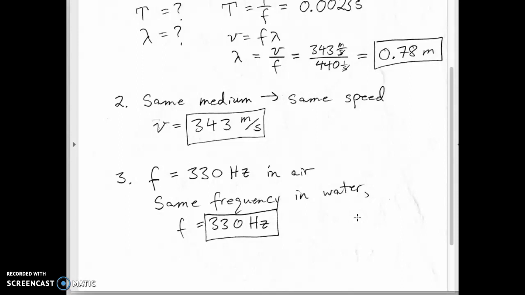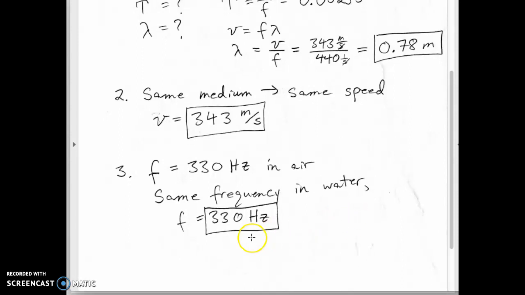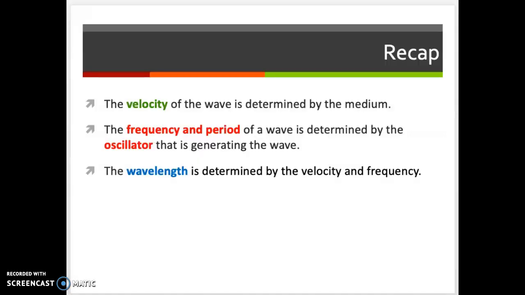Or if you think about tapping on a table, the frequency that you're tapping at is the same frequency that's going to go into the air. That frequency doesn't change, and so it's the same 330 hertz.